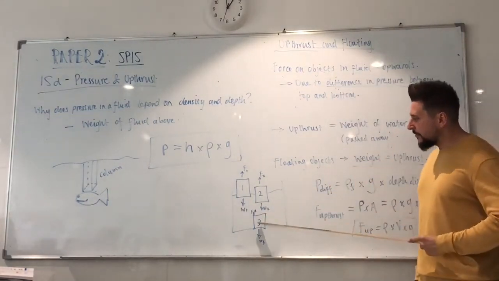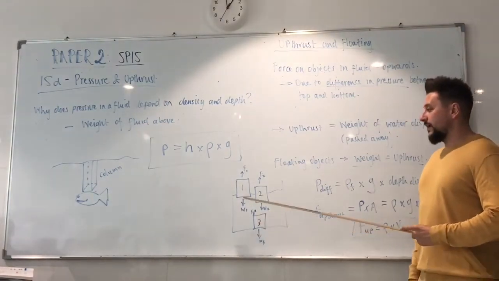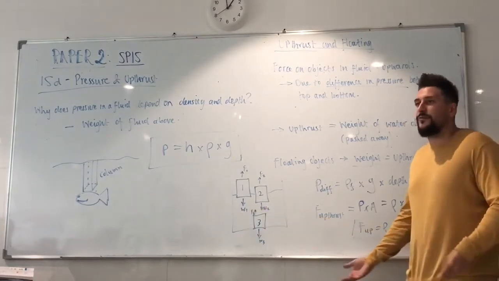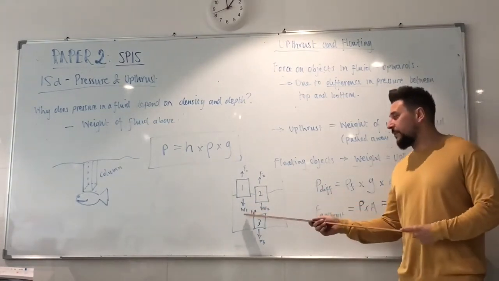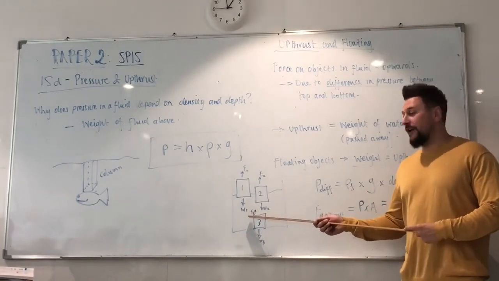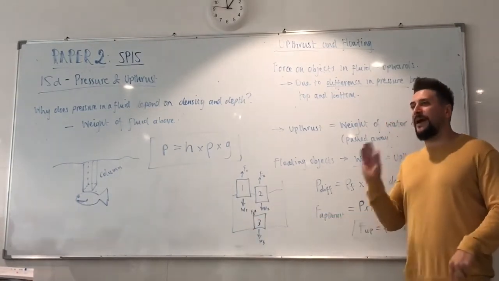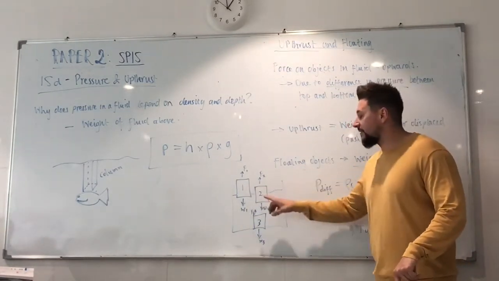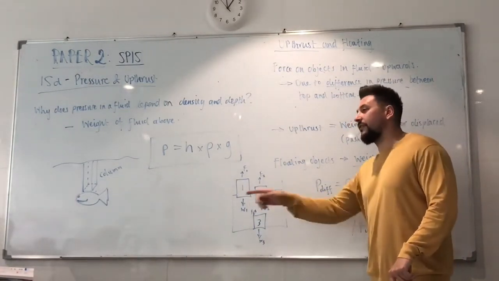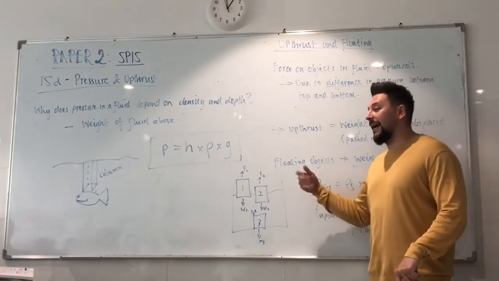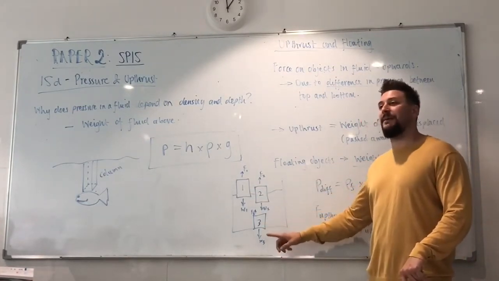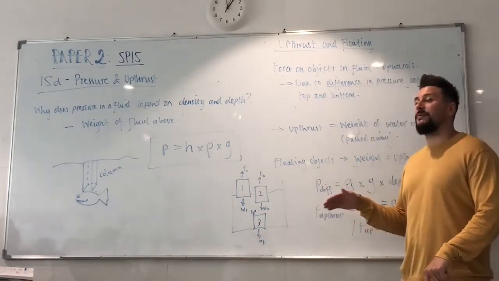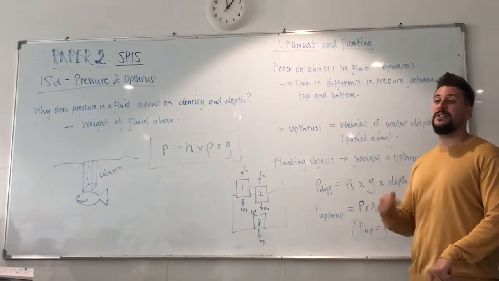Alright? Object number 3 is sunk to the bottom. So the weight down of object 3 is not equal to its upthrust. It still has an upthrust on it, but it can only provide a maximum upthrust, which is not enough for this specific object. It's not that the maximum upthrust for the water is 200 and that's it. But for this object, for the cube, with the surface area of whatever the cube is, it can provide a maximum, and this weight exceeds that maximum for this shape. So the upthrust force on it is still there, but it's just not big enough to balance the weight, so the weight is greater, so it sinks.